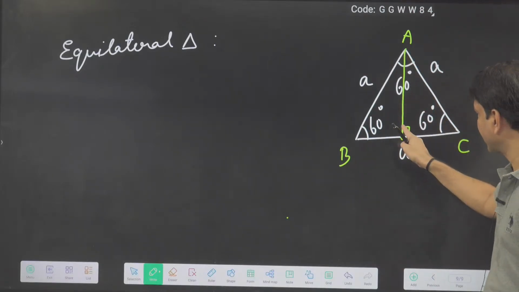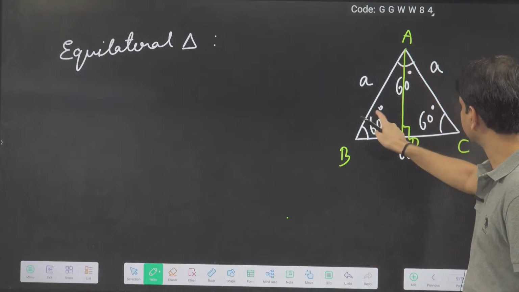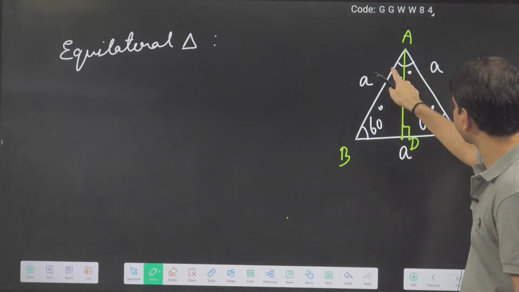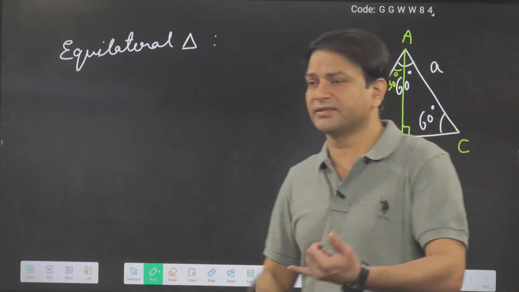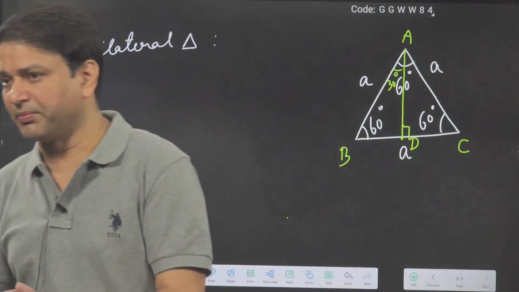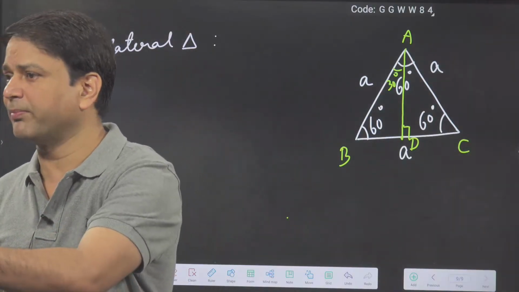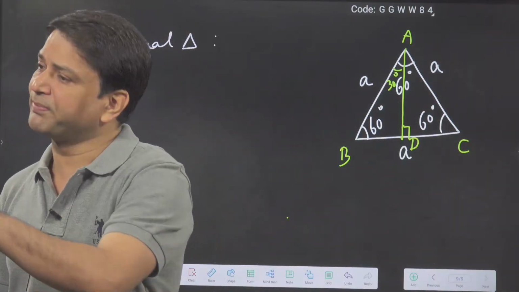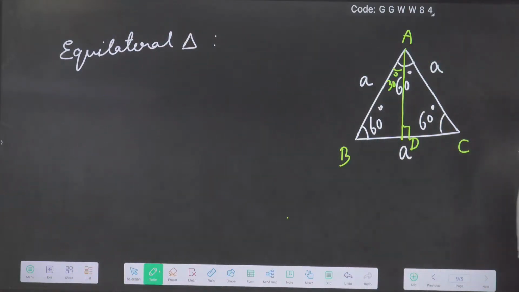It is perpendicular, so it is an altitude also. And these two angles are congruent, so this angle will be 30 degrees. So now you can see here AD is the median, AD is the altitude, and AD is the angle bisector. You have to remember this property for the equilateral triangle, because mainly in physics we will deal with the equilateral triangle. Everybody got it or not?